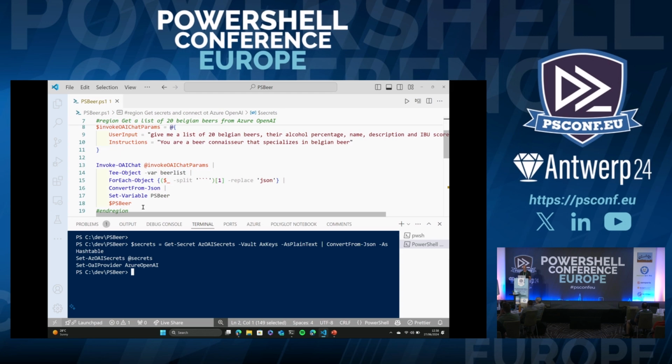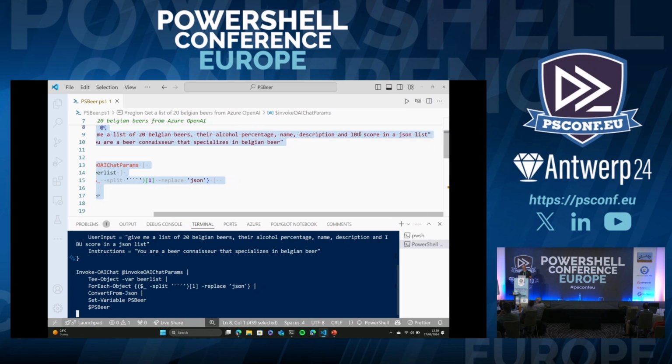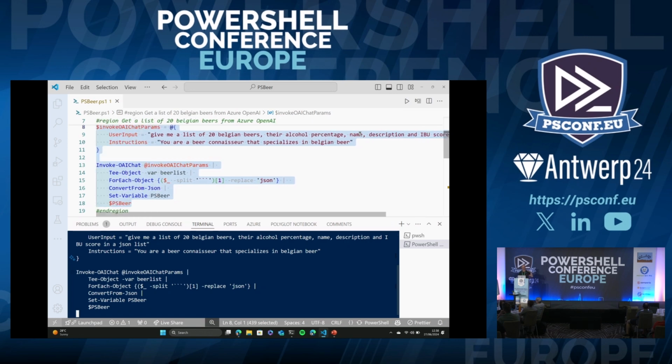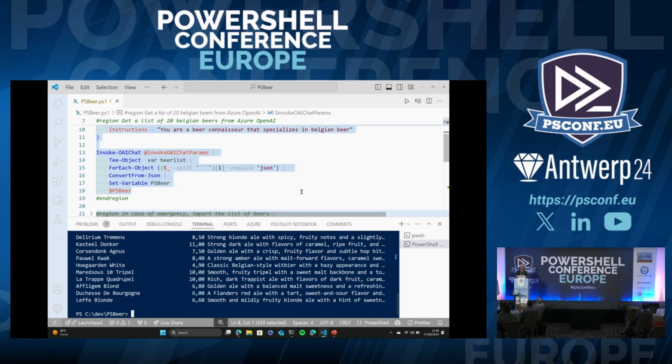I'll just run this code really fast, because it's not always that our backend wants to answer when we ask it for stuff. In this case, I'll ask the LLM about 20 Belgian beers, the alcohol percentage, the name, description, and IBU score, so I can get a nice list of data I can use for the example coming up. We sent that to the LLM. The LLM gives nice answers, so it would give me a ticket with, sure, I can give you that. Here is some markdown containing a JSON, so I have to strip off all the noise, and then I have a nice object later down.